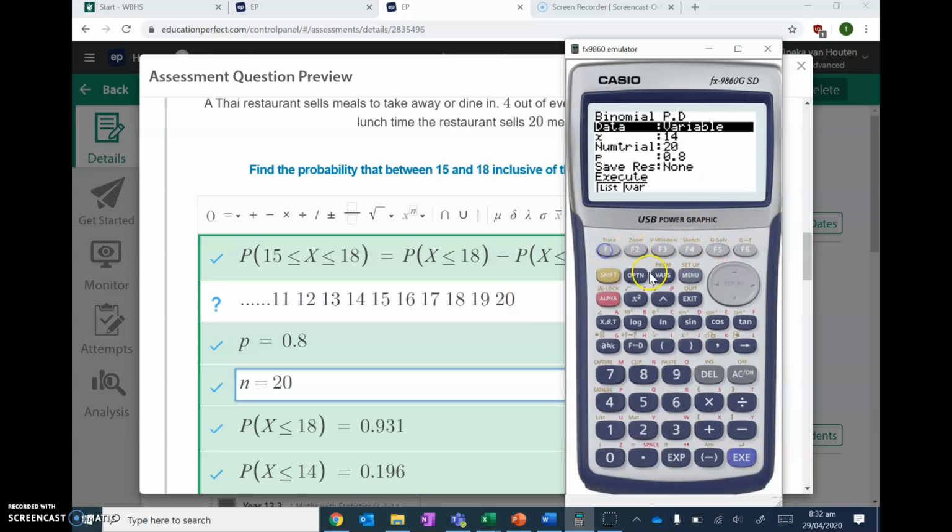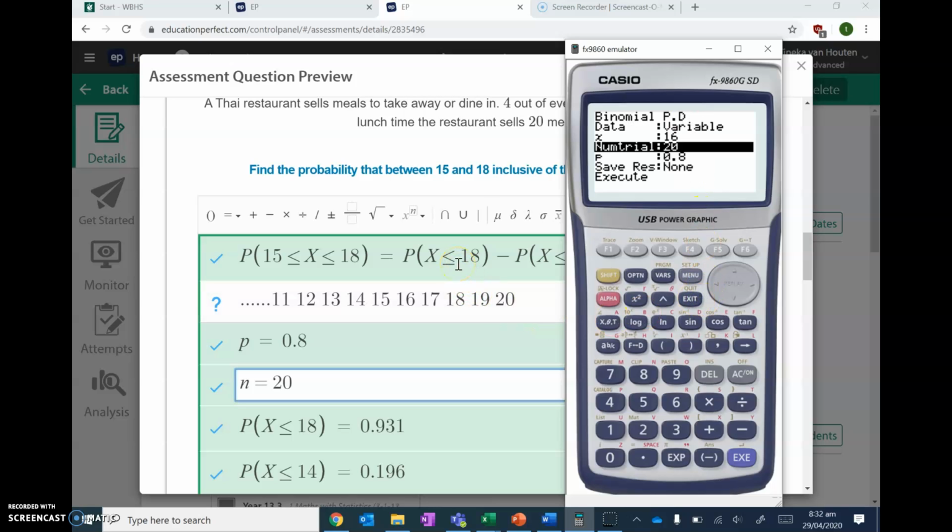BPD and work out 15. Write that down. So that's the probability that x is equal to 15 because you're in BPD. Write that down, then do 16. Write that down. 17, write that down. 18, write that down. You can do them individually with PD for one precise value, and then add those four values together and get your answer. That might be an easier way.